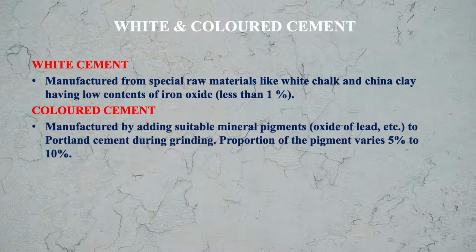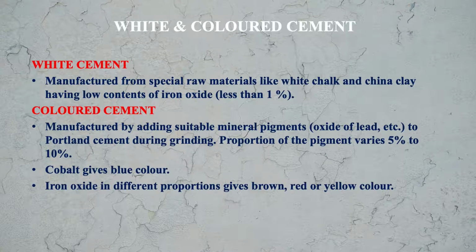Here, what are the different colors contributed by different chemicals or minerals? Let us see cobalt. Cobalt gives blue color. If we use iron oxide, then in different proportions it will give different colors. Means we are using the same oxide, but by changing the proportion we will get different colors, just like brown, red or yellow.